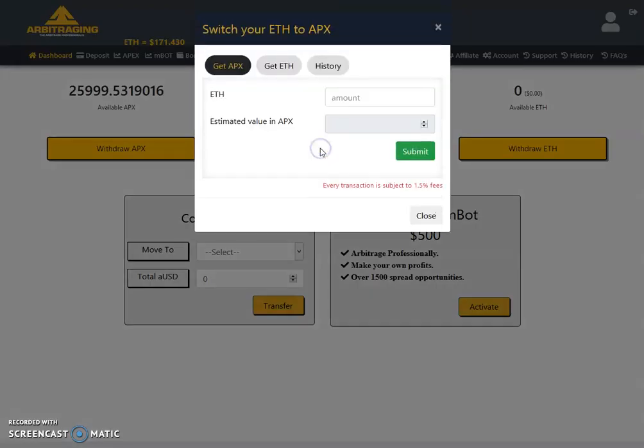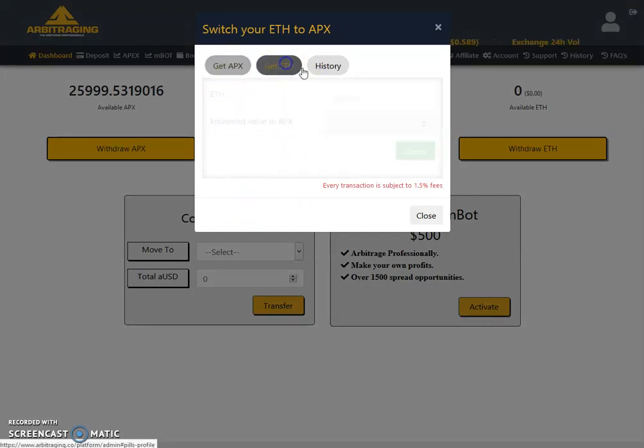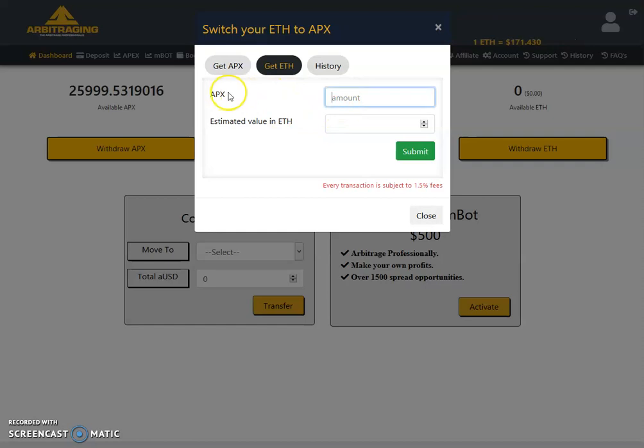So when we click on the switch button, the box appears in front of the window. There are 3 boxes: get Apex, get Ethereum, and history. For getting Ethereum, we should have Apex in our account, but for that we have to buy Apex first. So for that we have to deposit Ethereum in our account. We will write the amount of Ethereum, and it will show us how much Apex we will get. And when we click on submit, we will get Apex, and this Ethereum will be saved in this box.